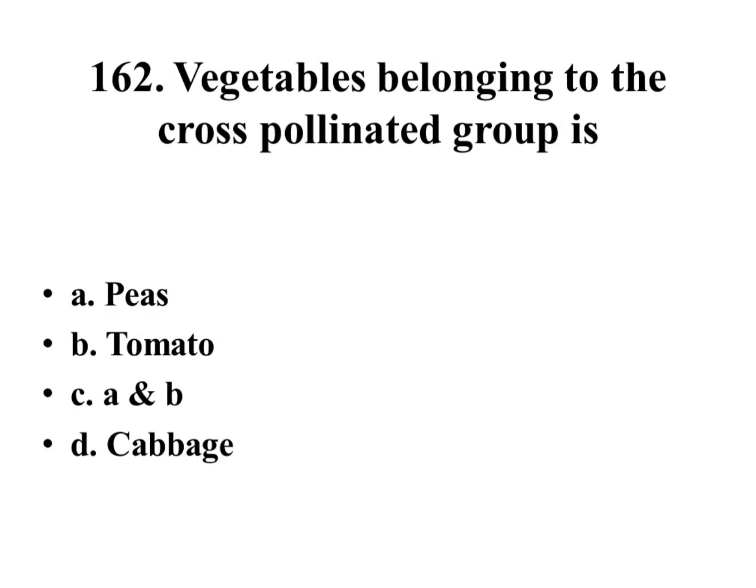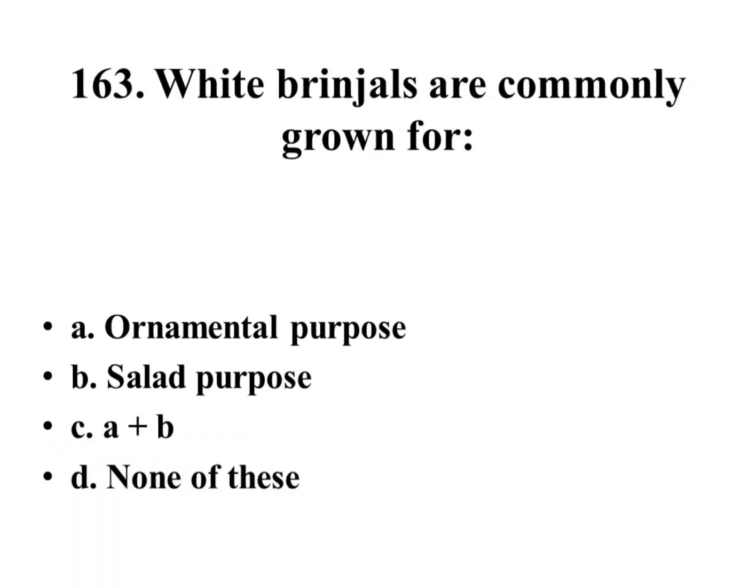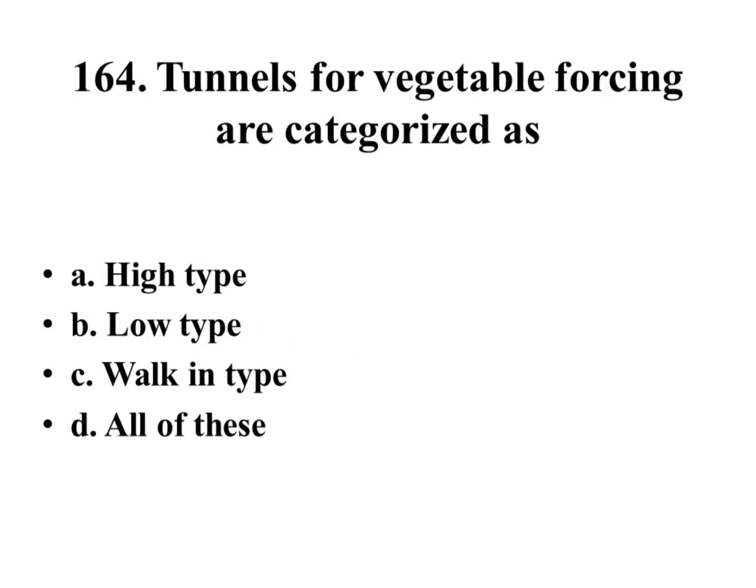Vegetables belonging to the cross-pollinated group are peas, tomato, A and B, cabbage. Right answer is cabbage. White brinjals are commonly grown for ornamental purpose, salad purpose, A and B, none of these. Right answer is ornamental purpose. Tunnels for vegetable forcing are categorized as high type, low type, walk-in type, all of these. Right answer is all of these.